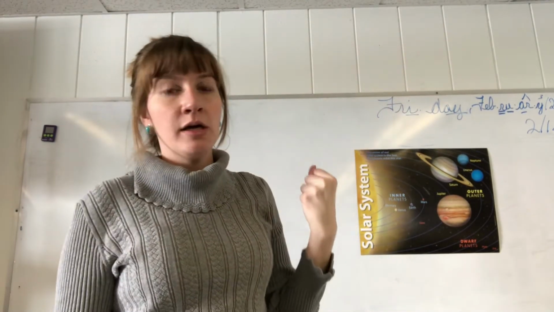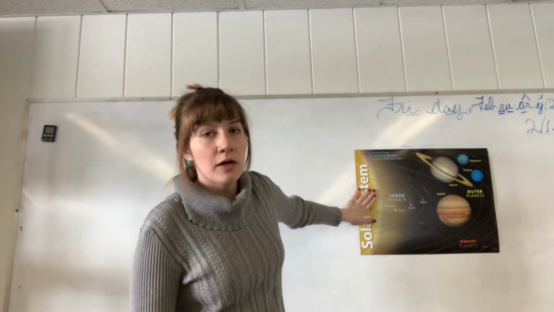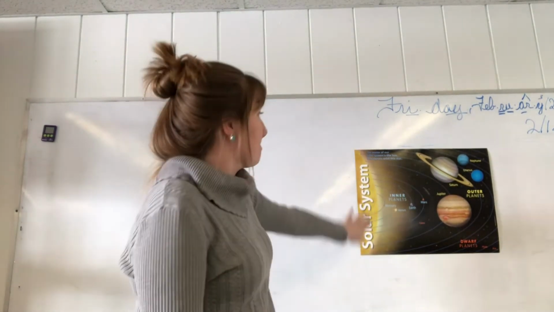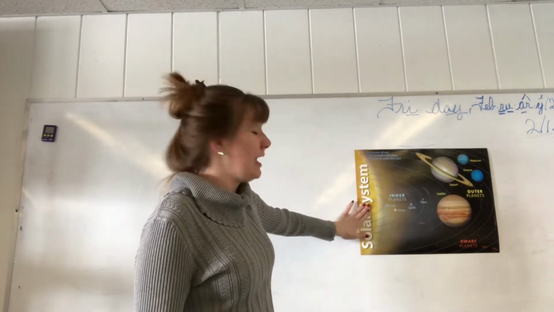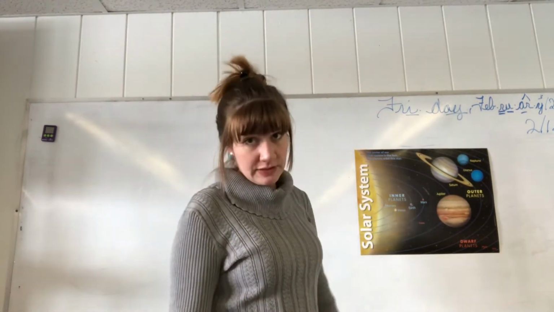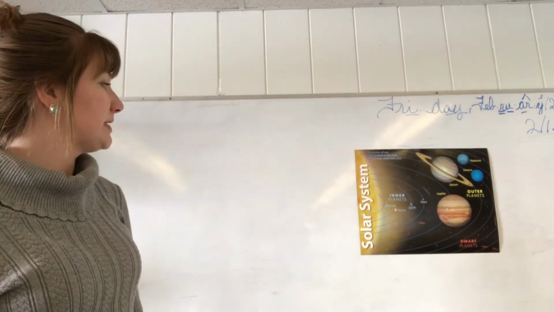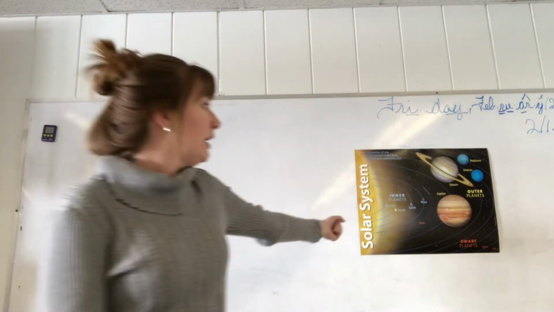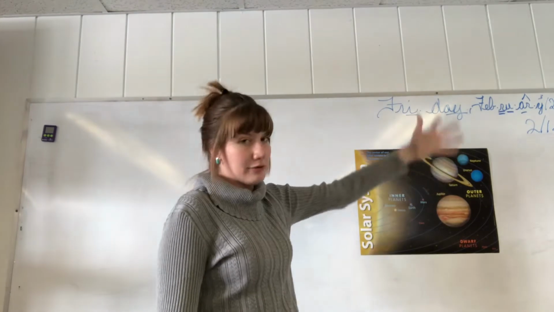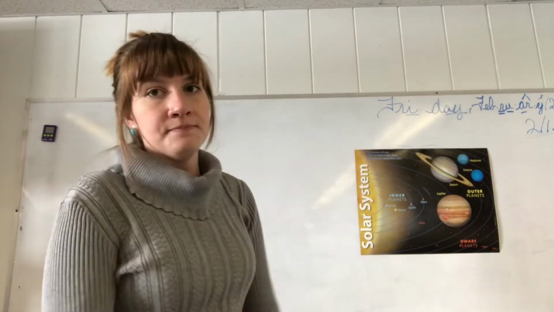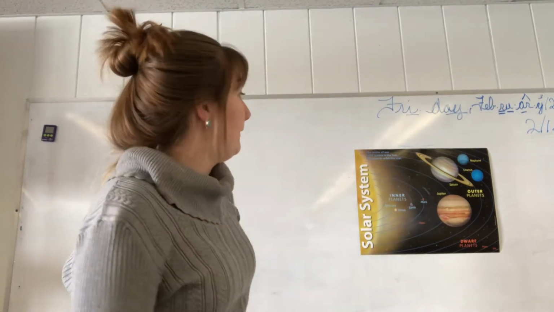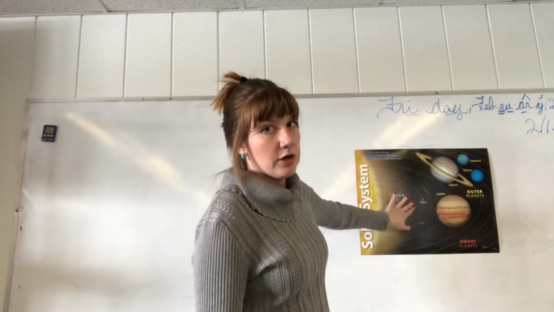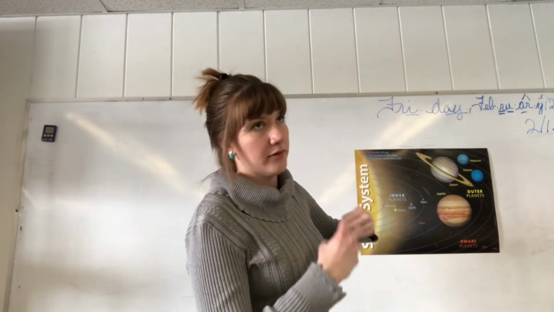What's holding them in? It's that there is gravitational pull between each planet and the sun. So that force between two things exists between the sun and each of the planets in our solar system. So we have the sun and, let's say, Earth, because that's our planet. But there's also Mercury, Venus, and so on, and we'll learn about all of those. You'll have them down later. But the reason is that there's this gravitational pull between each planet. So we'll have Earth and the sun holding them together.